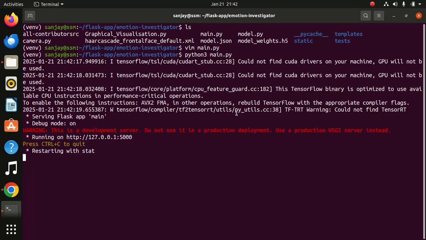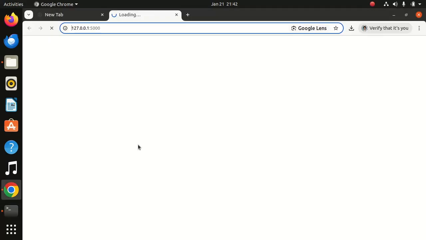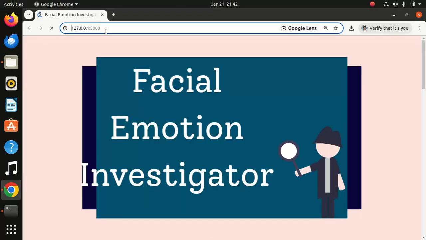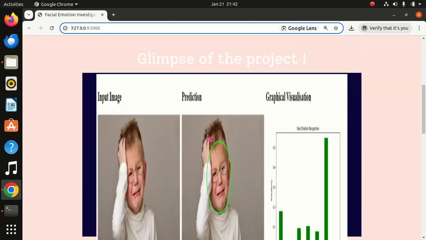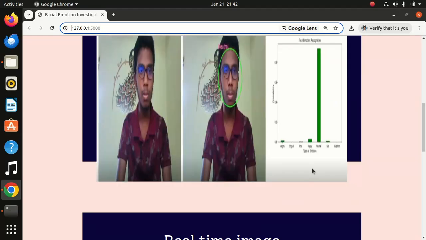Yes, we'll see it on the browser. Facial emotion investigator. Now this prediction: happy, yes, then happy, yes, then this graph is coming.